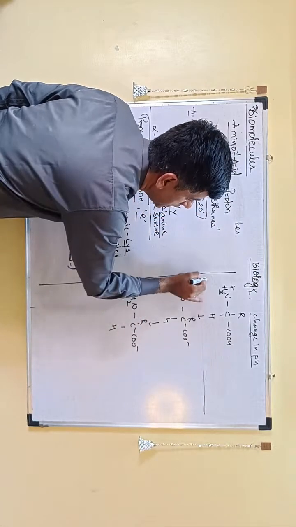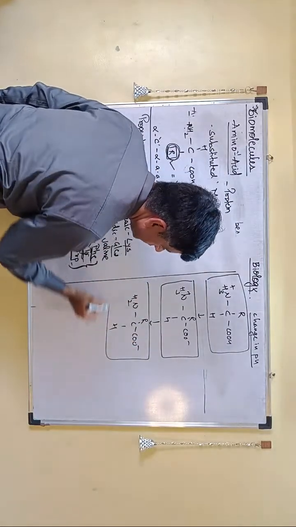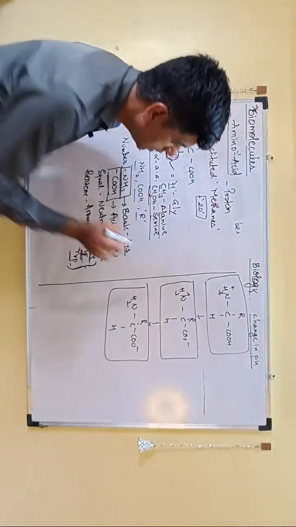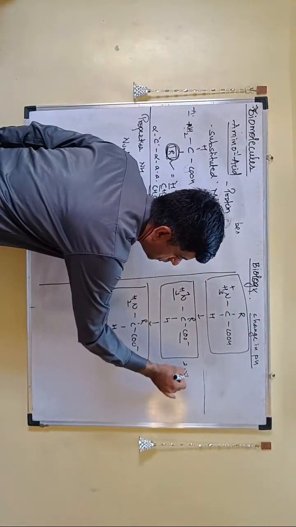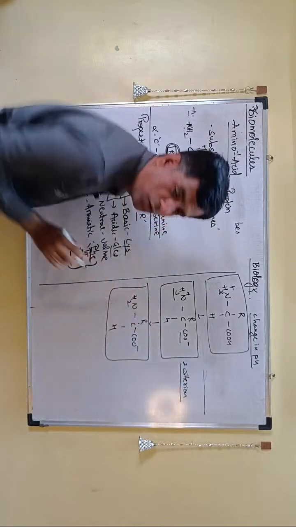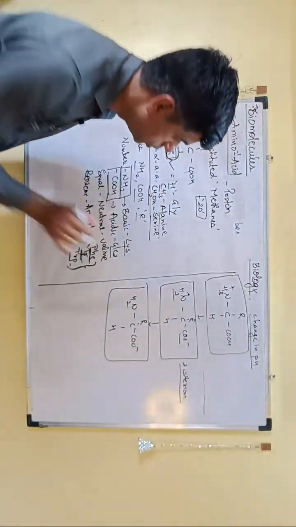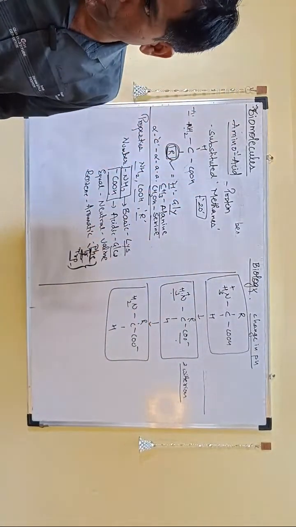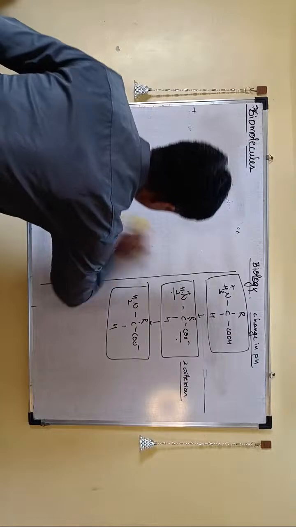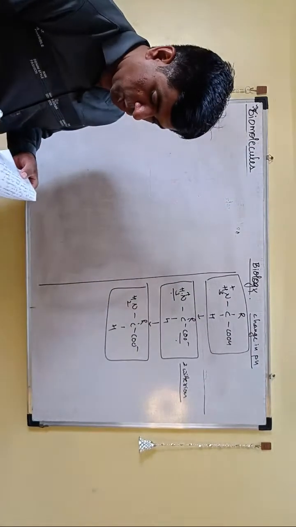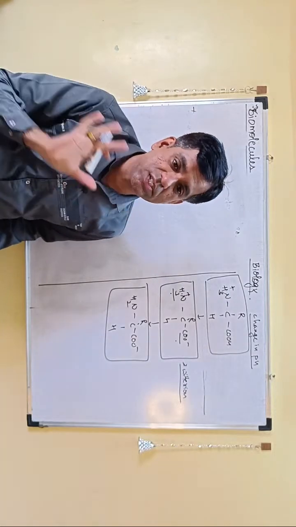So here the amino acid has a net positive charge, here it has a net zero charge, and here it has a net negative charge. Here, when both the groups have charges, this particular form we call which form? Zwitterion. This form is called which form? Zwitterion. So the zwitterion form has both of them charged, right? So this is protonated and that is deprotonated. That particular form of the amino acid is said to be the zwitterion form. And remember that the charges on these amino acids depend on the pH. When the pH changes, what happens to the charges?